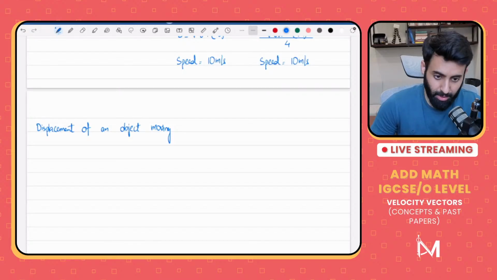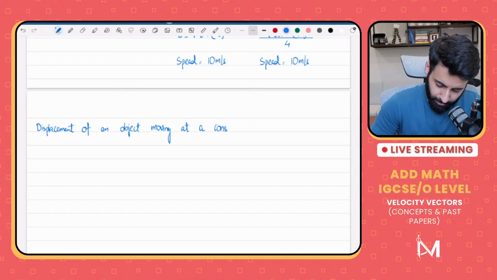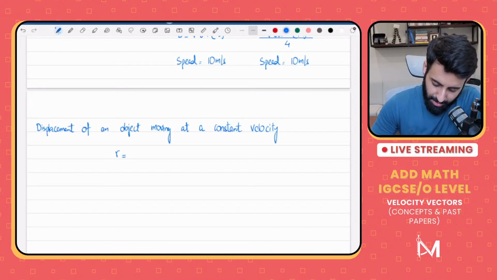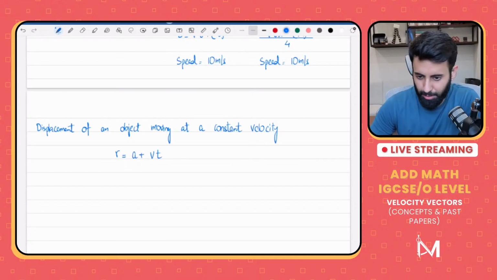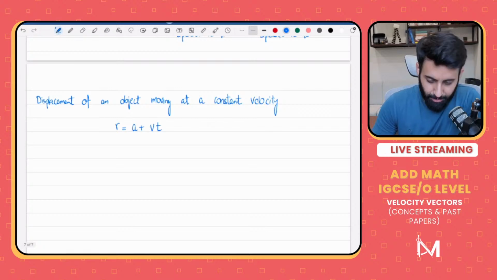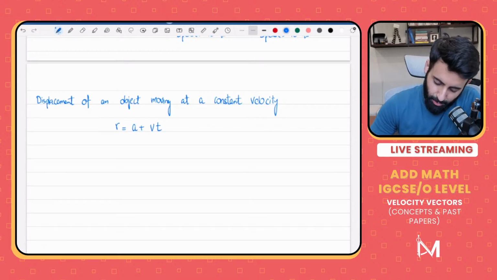Displacement of an object moving at a constant velocity. Okay, now what's the formula for it? The formula for this is R is equal to A plus V T. ठीक है, ये formula हो सकता है आप लोगों ने देखा हो, ठीक है? But it's a very important formula. What's R equal to? R is basically the displacement after t hours.